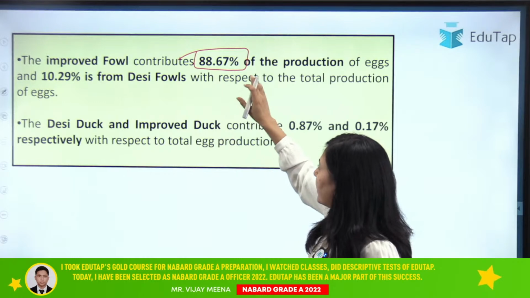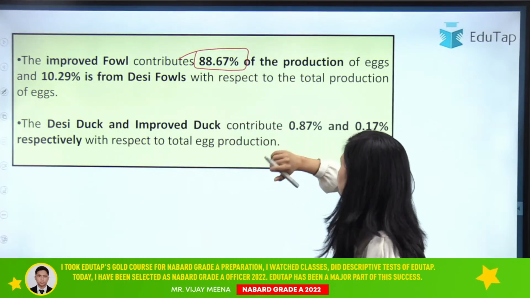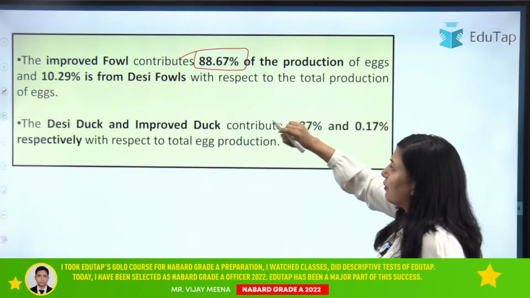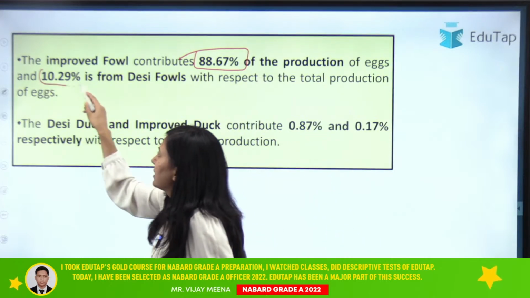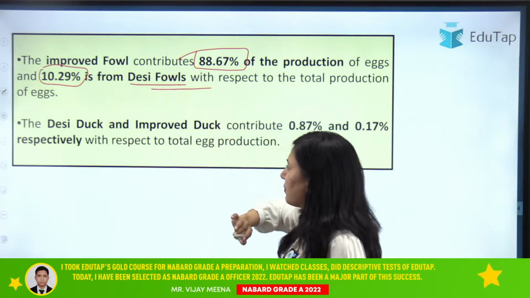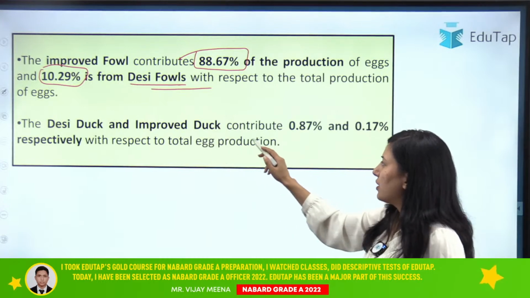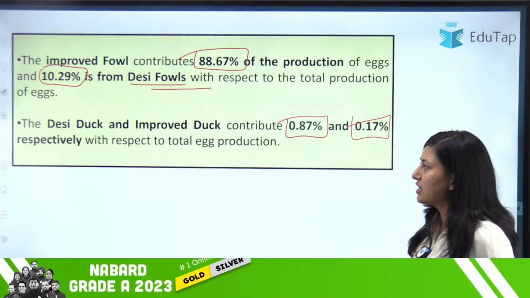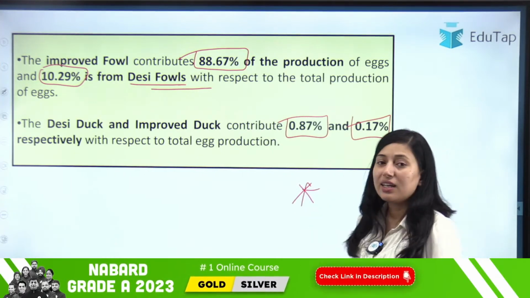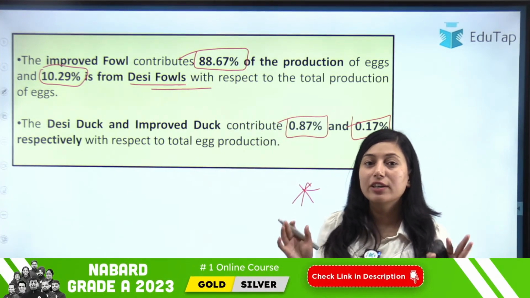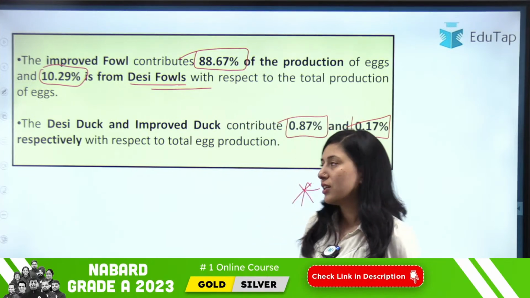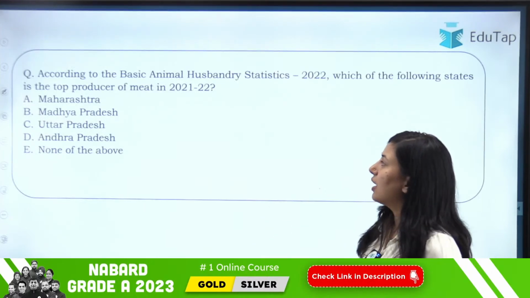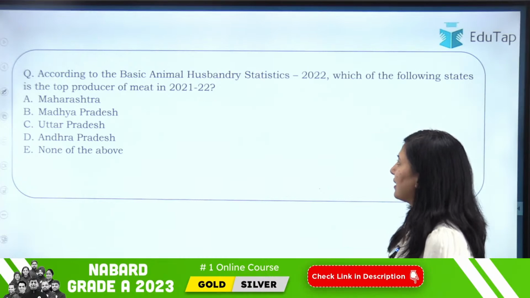So they have contributed 88.67% of the production of egg, while 10.29% is from the desi fowls. Clear? Now, desi duck and the improved duck have contributed 0.87 and 0.17% respectively. Clear? Now, that was all the important data regarding your egg production. Clear?